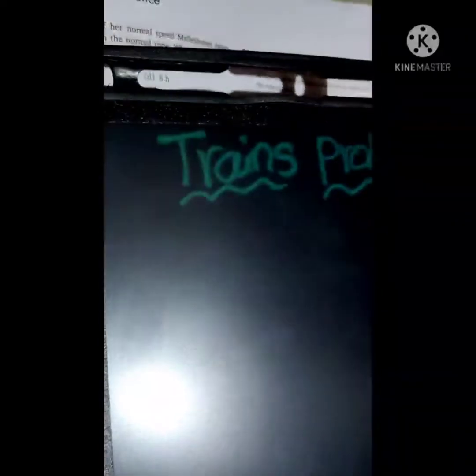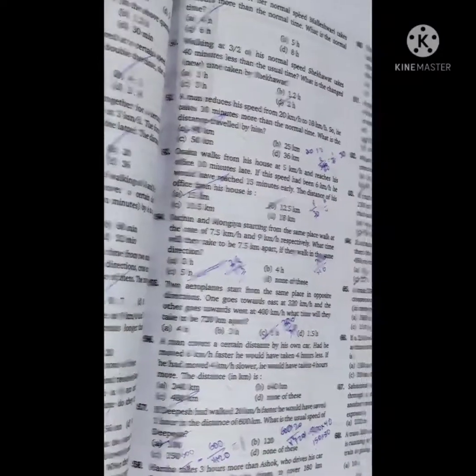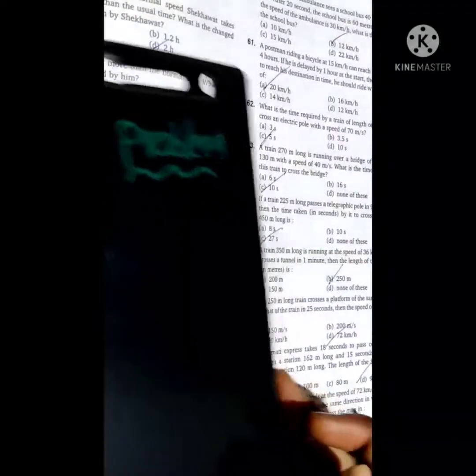These are very important in both prelims and mains examinations. So let's start our questions in trains problems. From page 62 onwards, trains problems start in Quantum CAT by Sarvesh Sharma's book, guys.